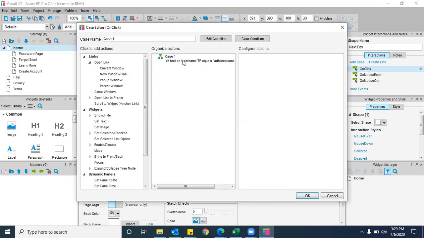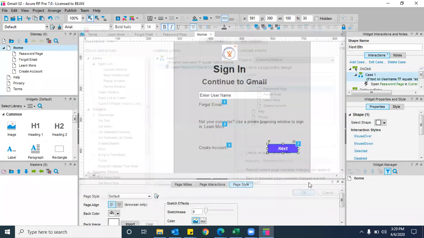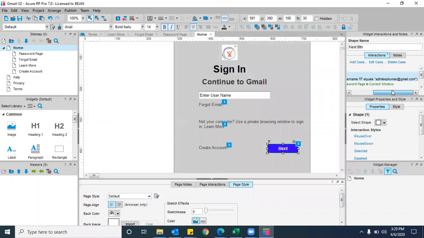If the condition is satisfied, what do you want to do? If the condition is satisfied, the next page will open. So that it is the current window. Once the text is validated as dilipkumar@gmail.com, then you should open the current window, and which page do you want to open? The password page. You want to redirect to the password page, right or wrong? Okay. Just click on OK. Data validation is done.